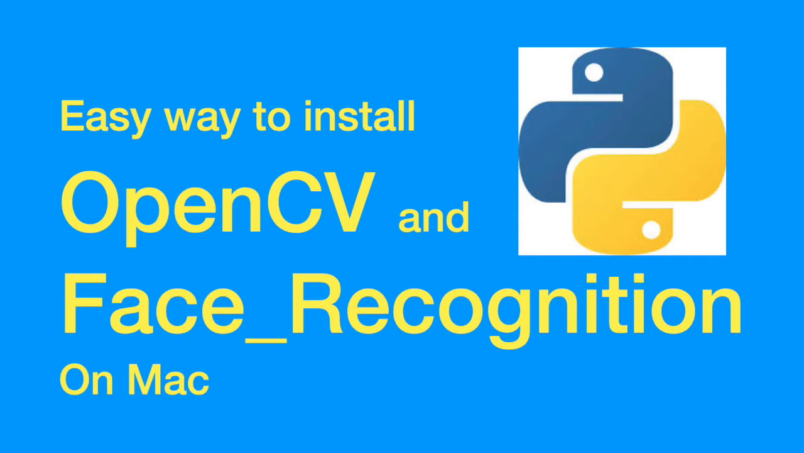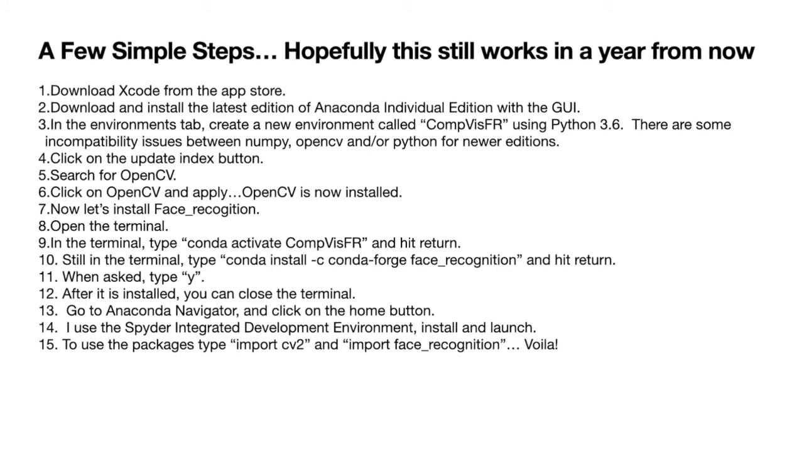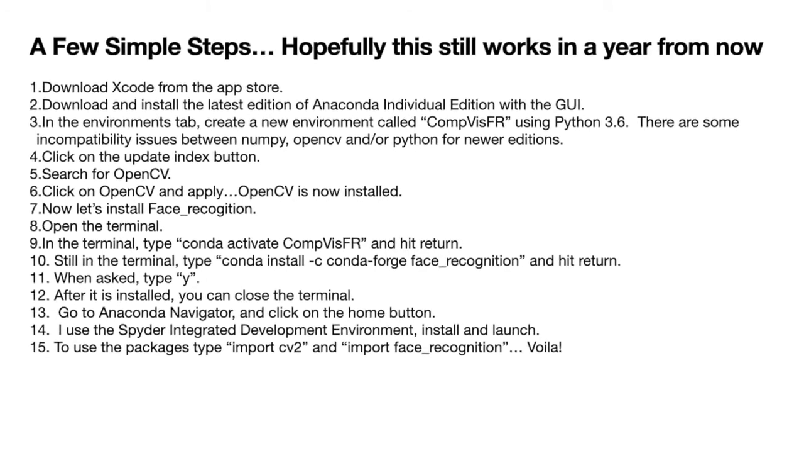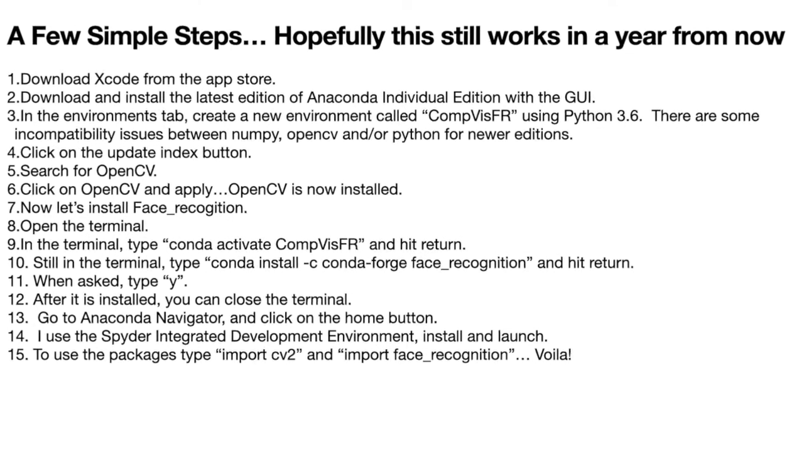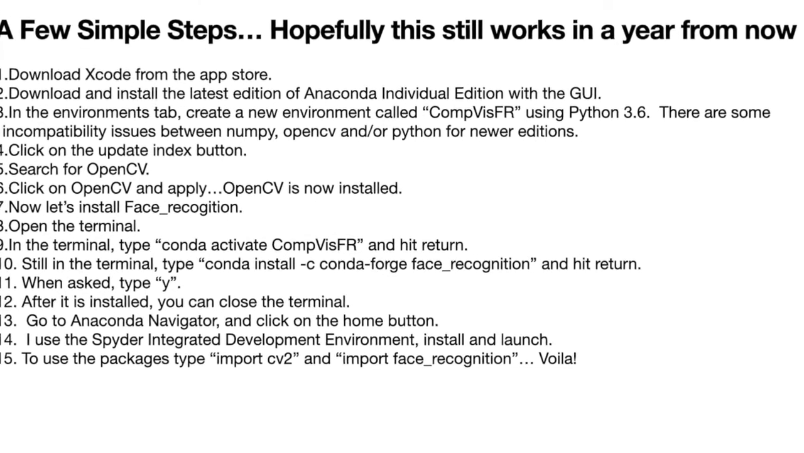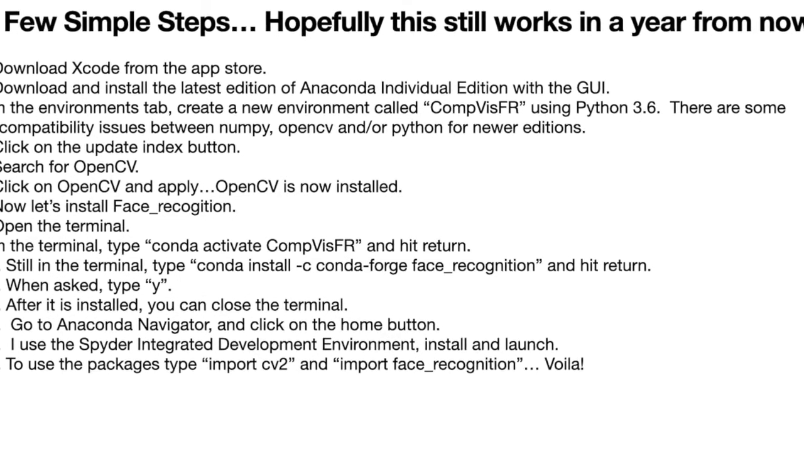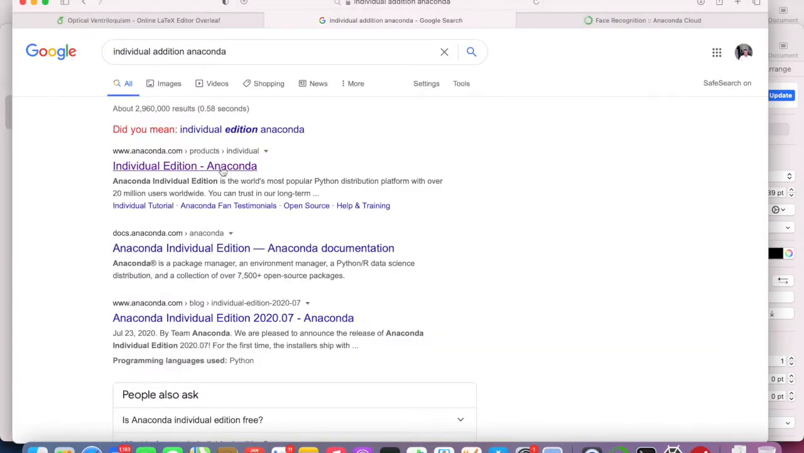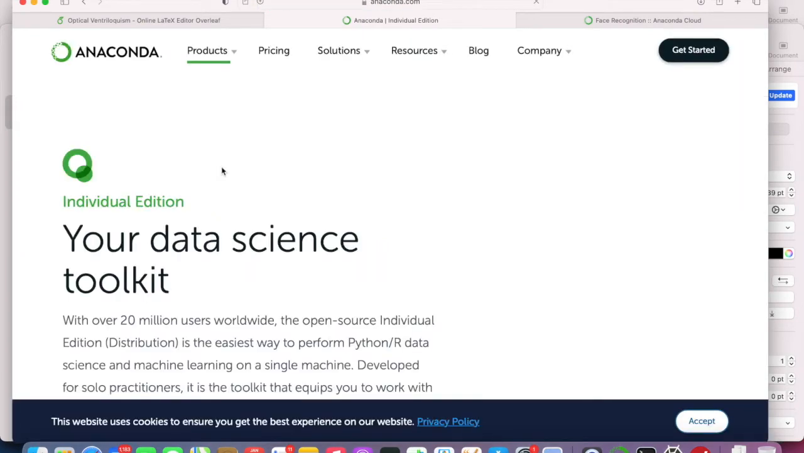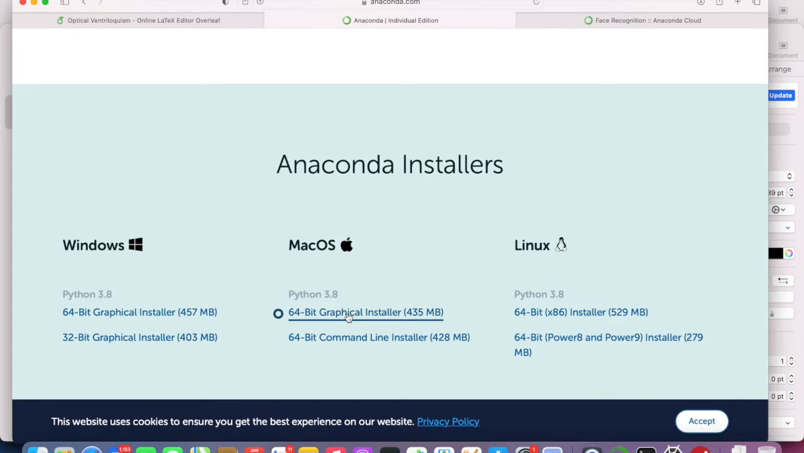I'm using the Big Sur operating system. Here's a list of steps I'm going to show you how to do. Hopefully this will work for you. The first thing to do is to download Xcode on your computer from the App Store. Next, download and install the latest edition of Anaconda Navigator Individual Edition with the graphical user interface.